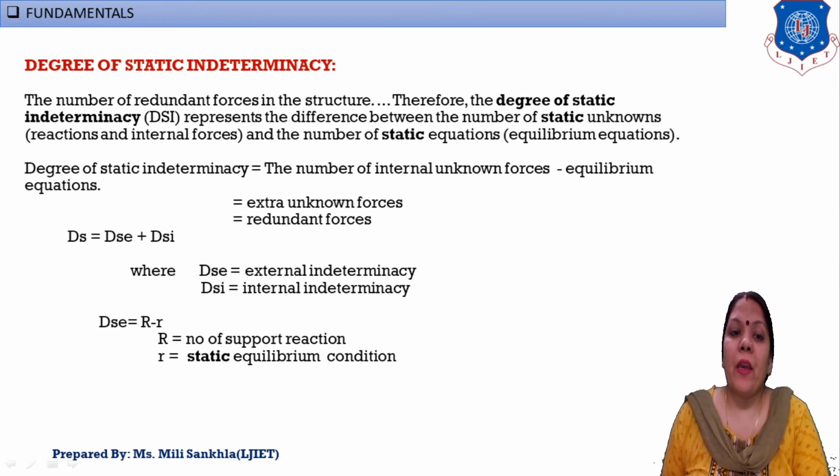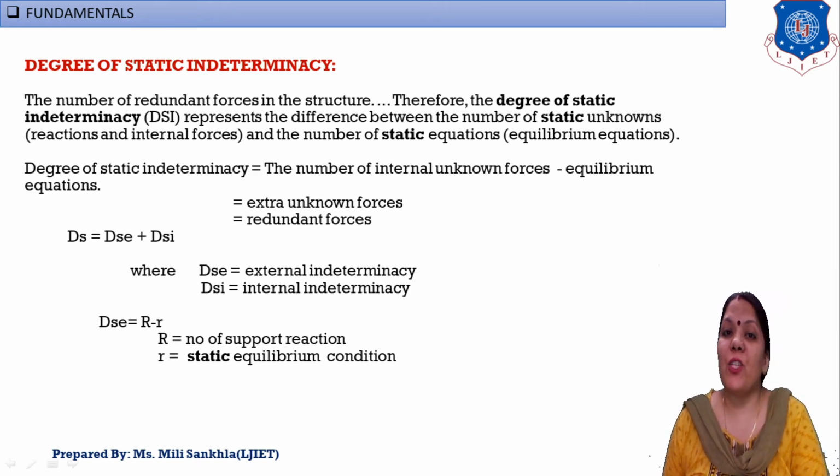Okay, simply, degree of static indeterminacy means number of unknown forces minus equilibrium equations, which is equal to extra unknown forces, and these extra unknown forces are also known as redundant forces. DS is the symbol of static indeterminacy, or we can say degree of static indeterminacy. DS is the summation of DSE plus DSI. What is DSE? DSE is external indeterminacy and DSI is internal indeterminacy.